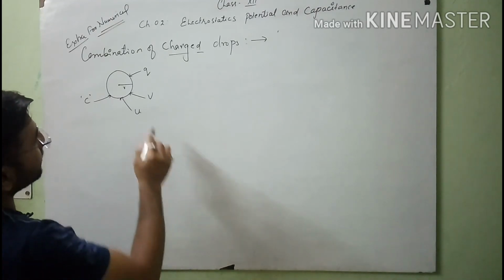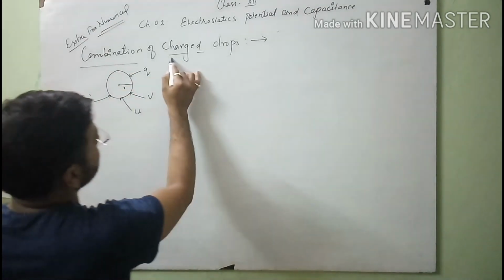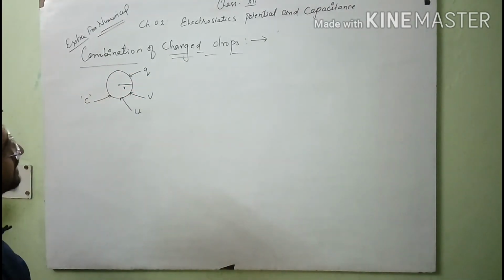Now we think about the combination of charged drops.